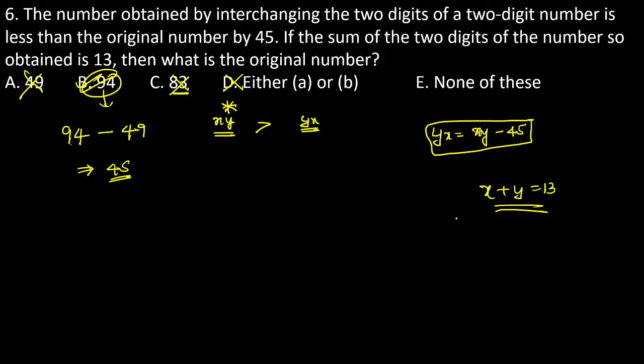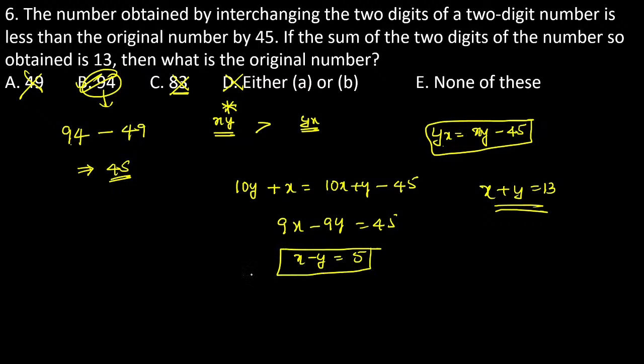If you want to go with an equation-based method, see, yx can be written as 10y plus x, which is equal to 10x plus y minus 45. Now, just simplify: 9x minus 9y is equal to 45. If you want the procedure, then x minus y is exactly equal to 5.